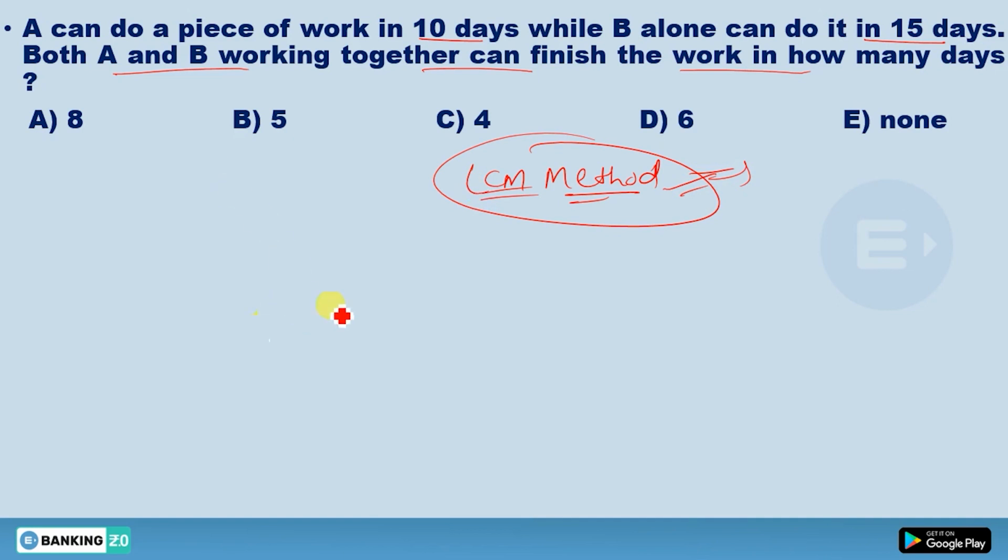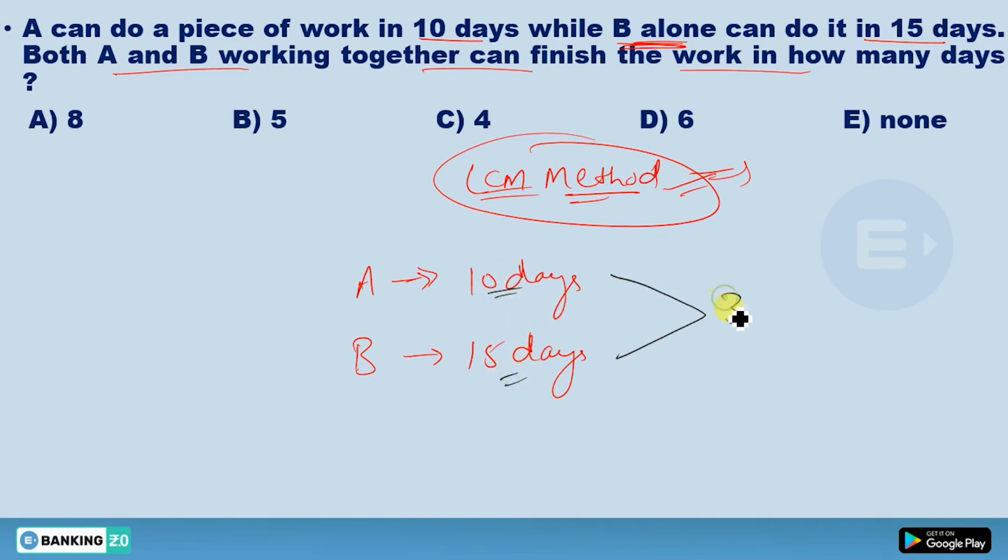See here, A is doing the work in 10 days, and the same work is done by B in 15 days. So the work is the same here, and we make that work the same. How? Just take the LCM of 10 and 15, which is 30. Let this LCM be the total work.